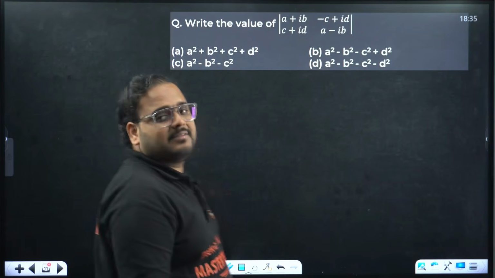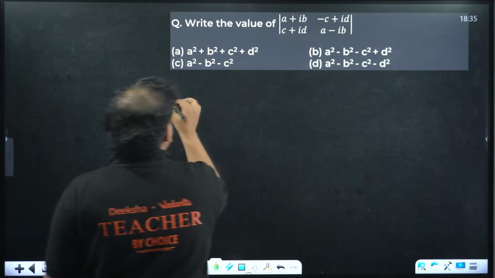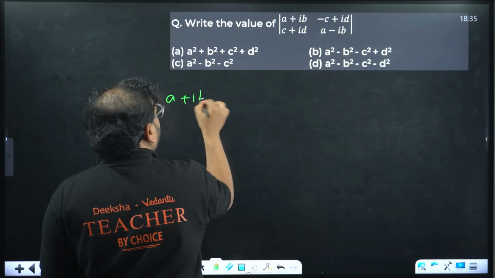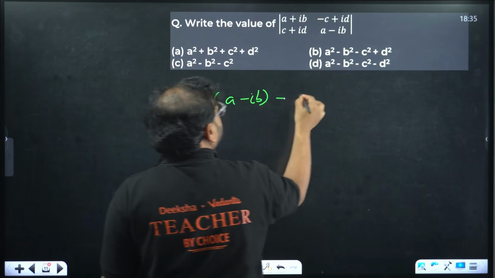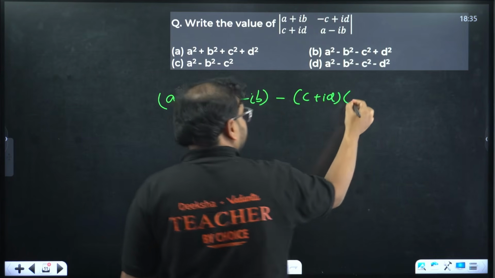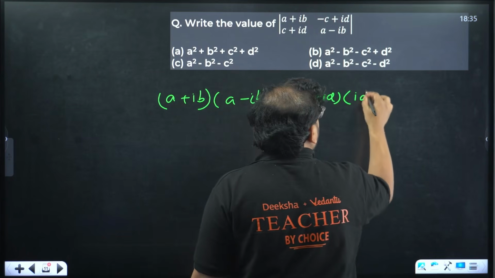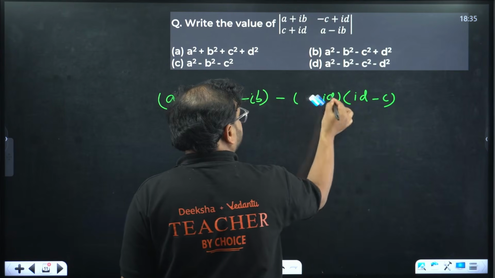Write the value of this particular determinant. How do you solve it? Cross multiplication, nothing else is there. So (A plus iB) times (A minus iB) minus (C plus iD) times, basically this is actually (iD minus C). So it's going to be ulta. This will be ulta. Let me do that.